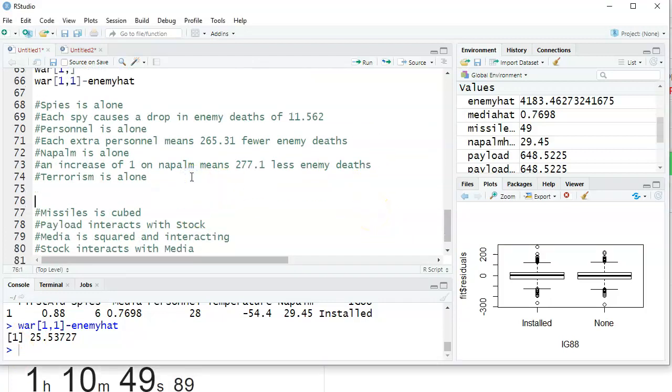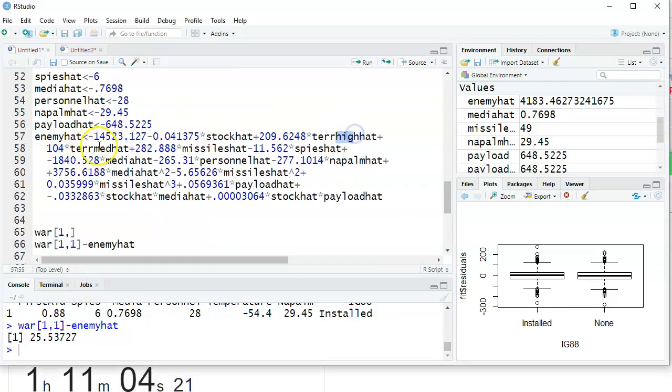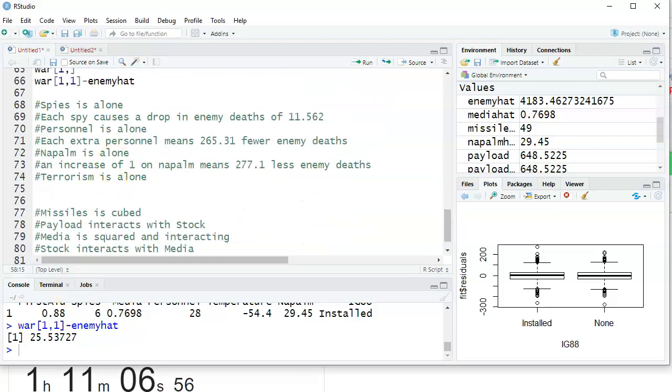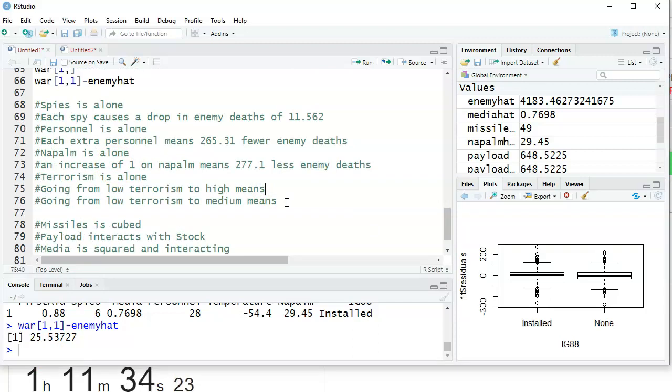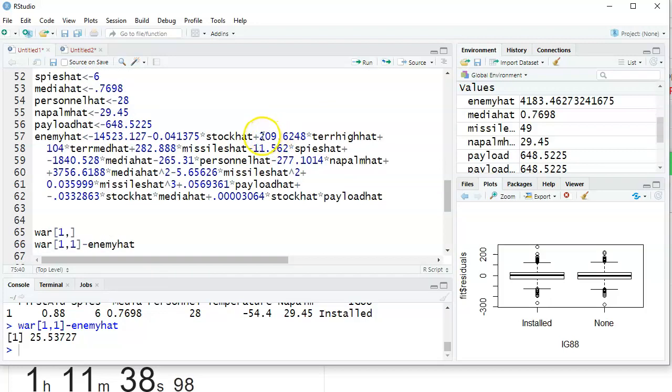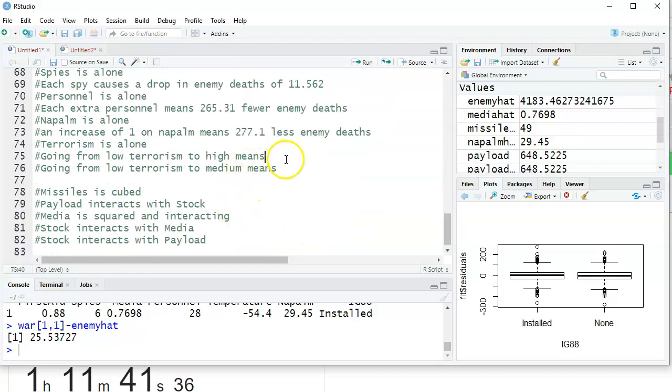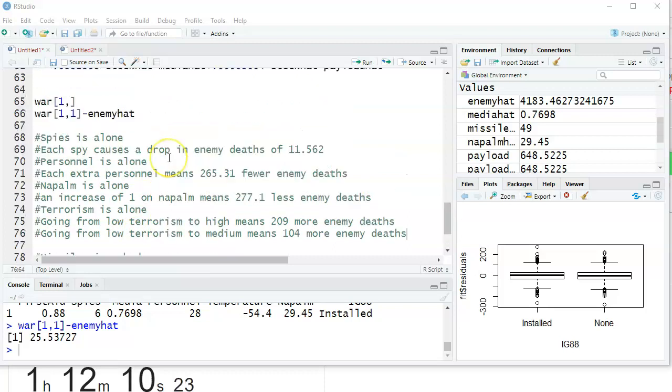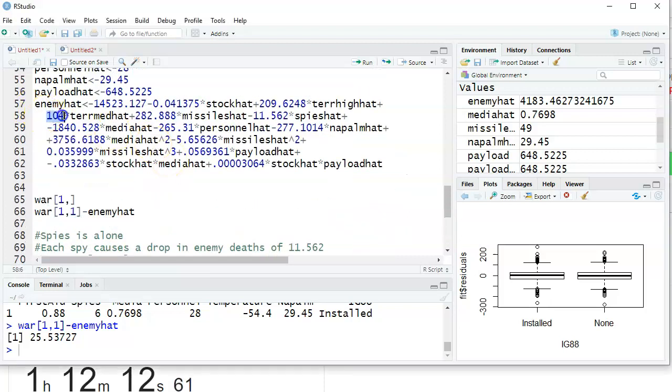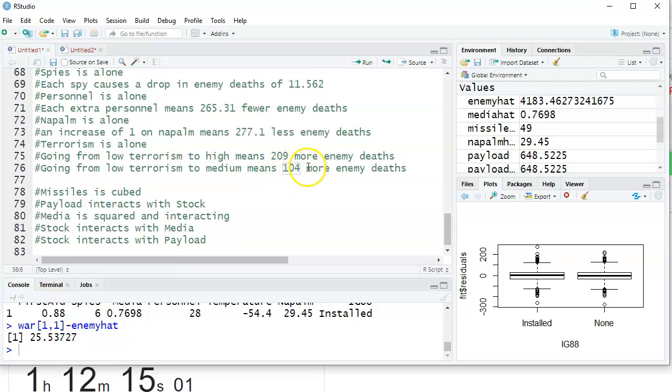Let's talk about terrorism. Terrorism is categorical. So my baseline, well, it's not high or medium, so it must be low. So I wrote these two sentences before I've even really looked at the values. Going from low terrorism to high means 209 more enemy deaths. Meanwhile, low to medium, that was this value right here. There's the 104. So 104 more enemy deaths. So what do we want the terrorism level to be? Obviously, high is going to give us more enemy deaths.